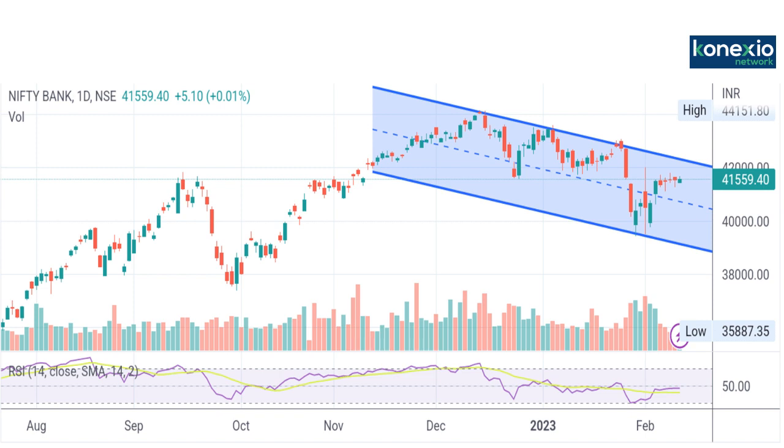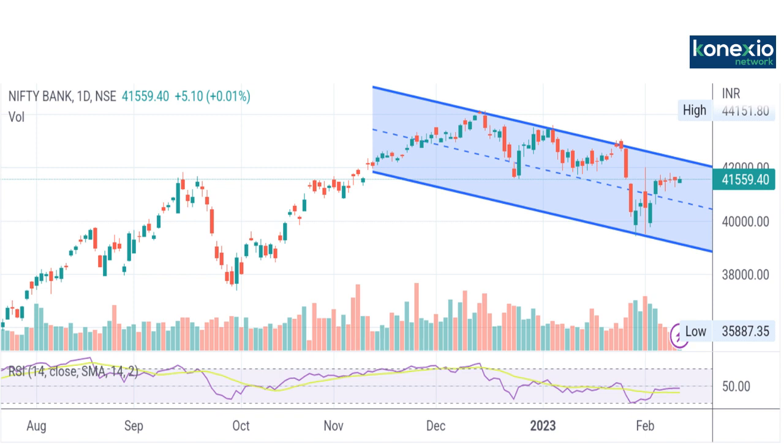So definitely the trend remains positive. The primary trend is also positive, so any dips should be used as a buying opportunity. RSI is also placed with positive signals. Now, friends, let us discuss the important support and resistance levels in Bank Nifty.